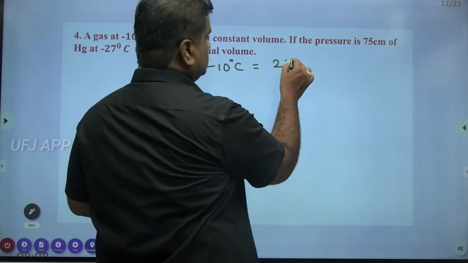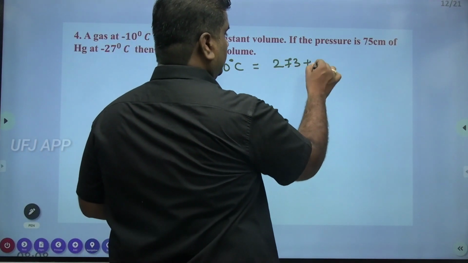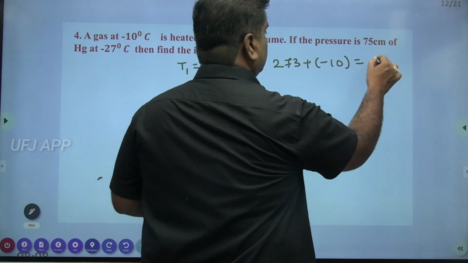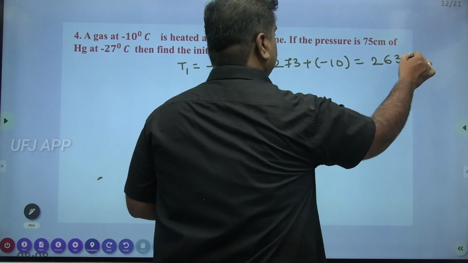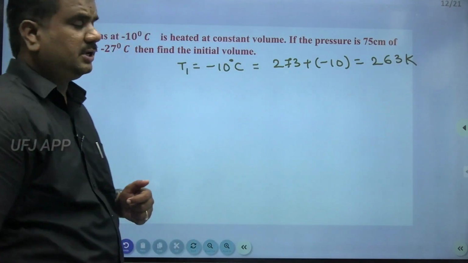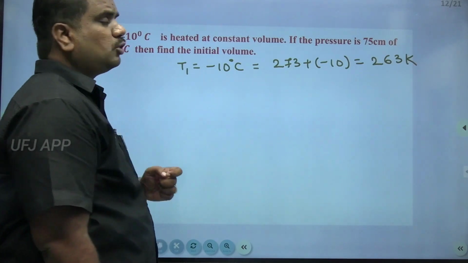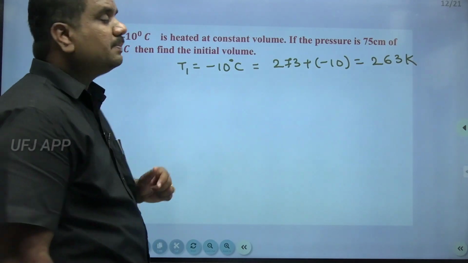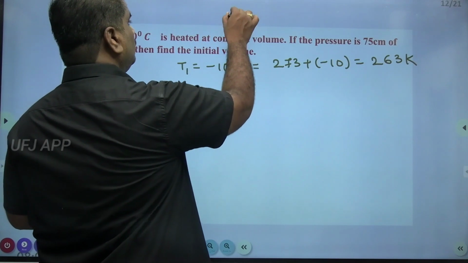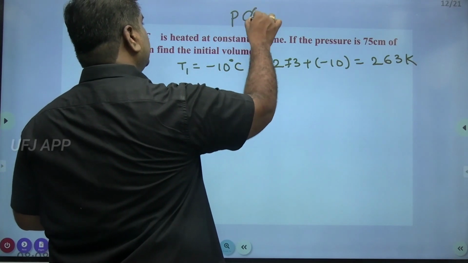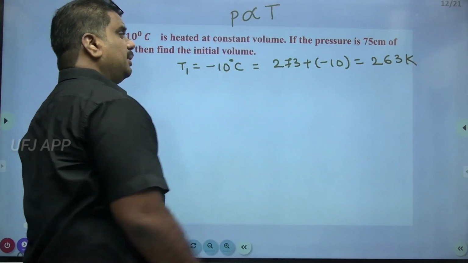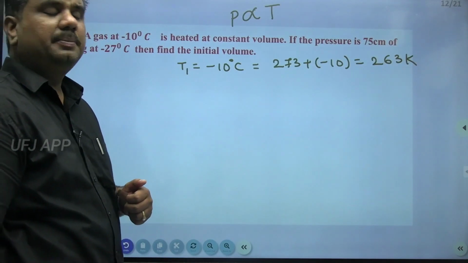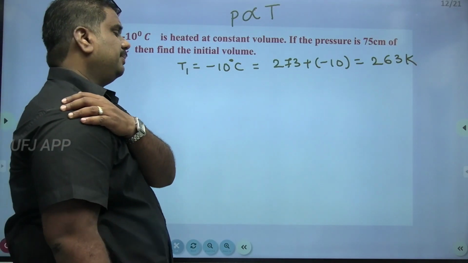This is 273 plus minus 10, nothing but 263 Kelvin. 263 Kelvin is heated at constant volume. Volume is maintained constant. When volume is constant, this is nothing but your Gay-Lussac's law. Pressure is directly proportional to temperature.